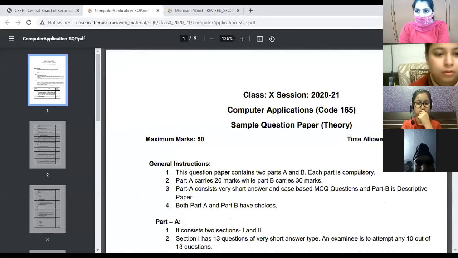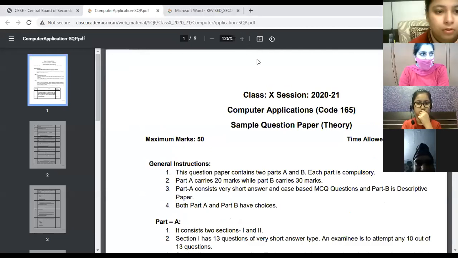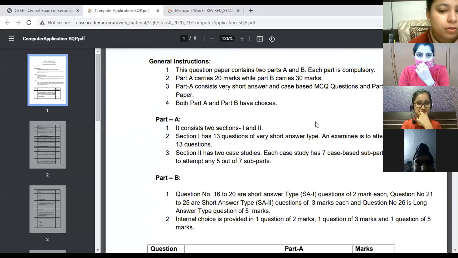Now in the paper, case studies will be there. So this is the pattern of 10th class given by the CBSE. The same pattern is to be followed in 9th also. In the same pattern, you will be getting the questions, right? So you can see the question paper will consist of two parts, that is part A and B.